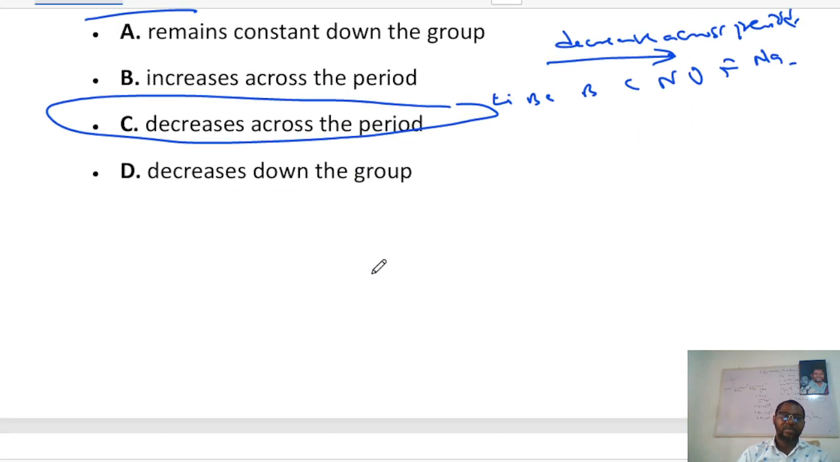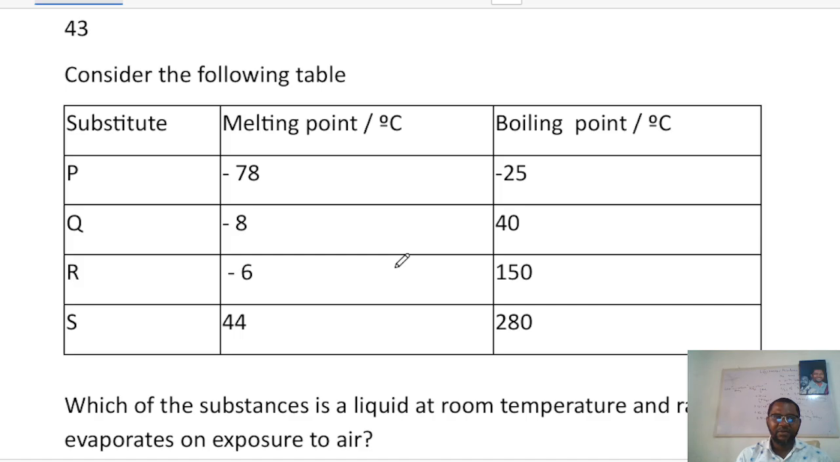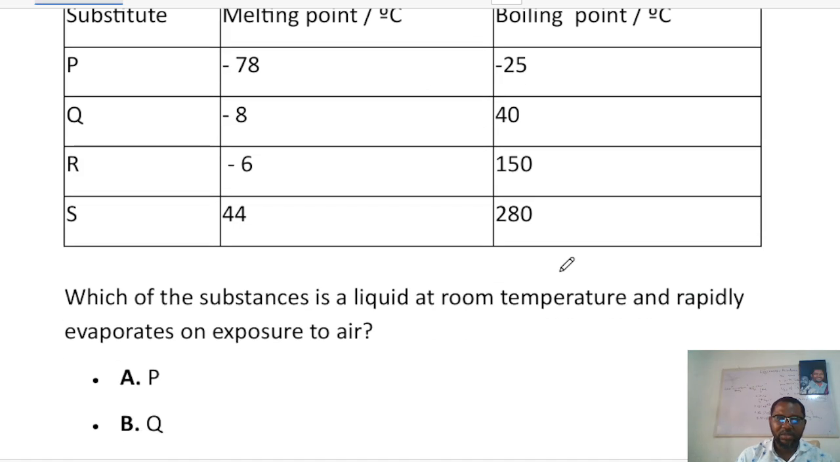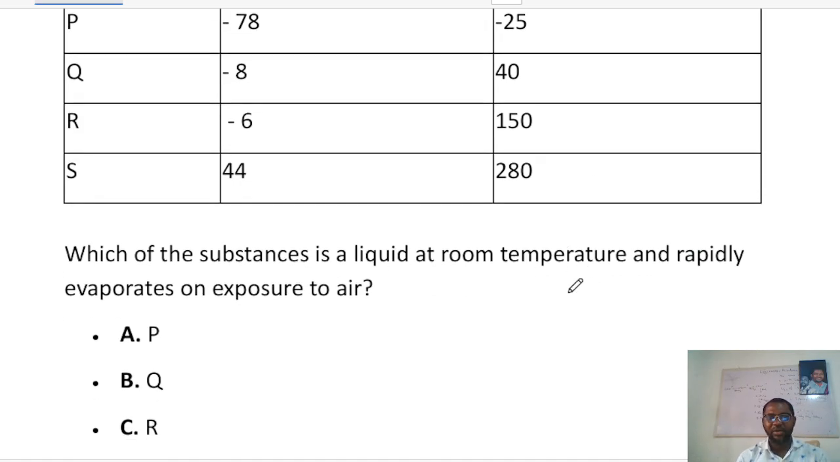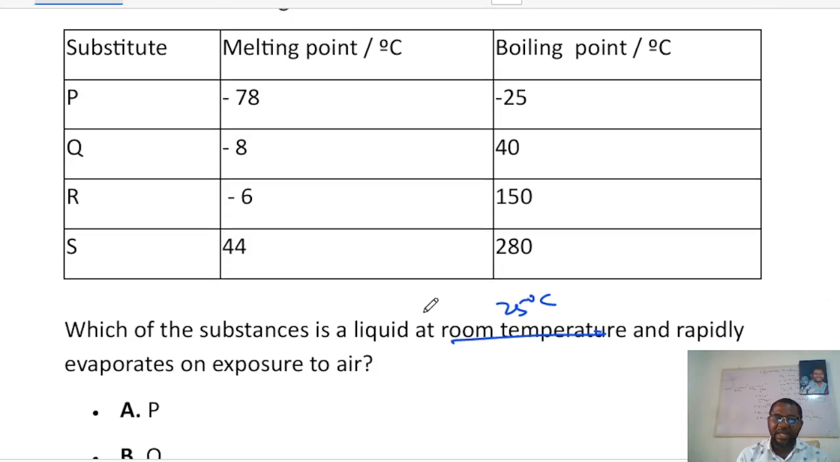Okay, now the next one says consider the following table. We have this table. Which of the substances is a liquid at room temperature and rapidly evaporates on exposure to air? I've told you before, room temperature is actually 25 degrees Celsius, and a liquid will always have its melting point lower than 25 degrees Celsius and its boiling point higher than 25 degrees Celsius. So that's what makes this one wrong. The melting point is lower but the boiling point is also lower, so that's wrong.